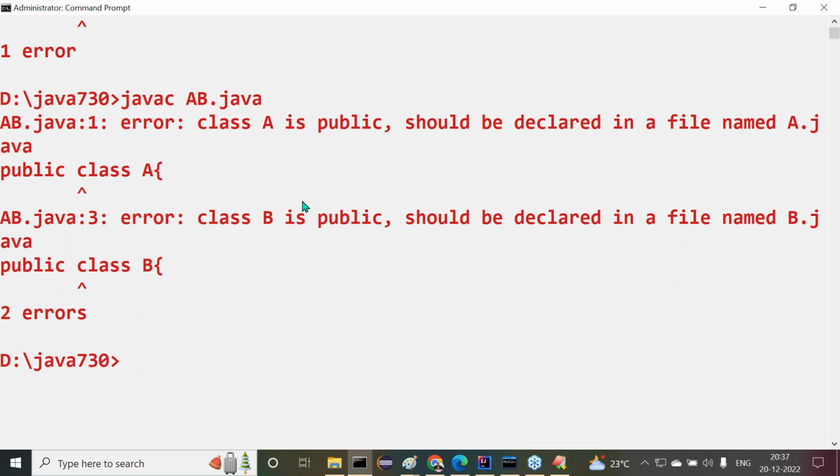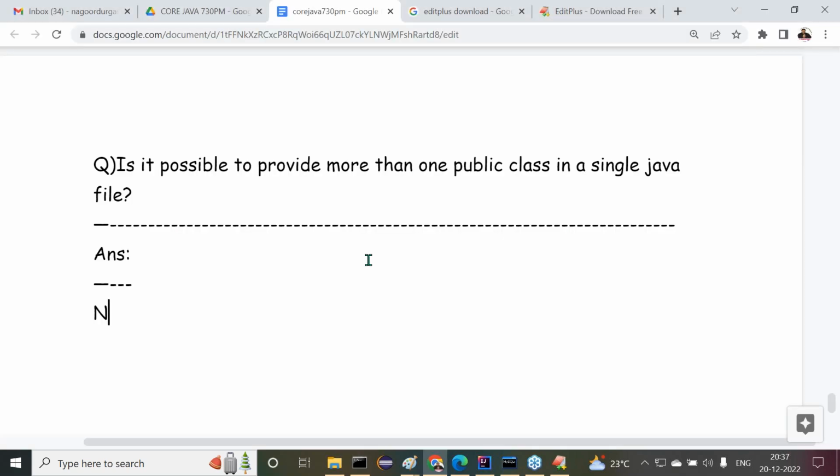Why? Because if we provide more than one class as public in a single Java file, we must save that Java file with the two names. But no file allows saving with two names. At most only one name can be provided for a particular file. So the answer for this question is: no.